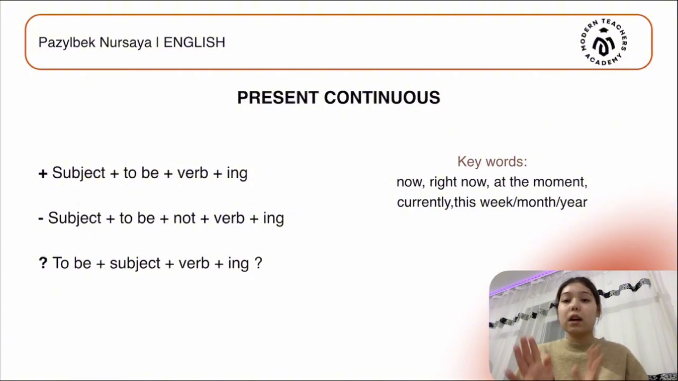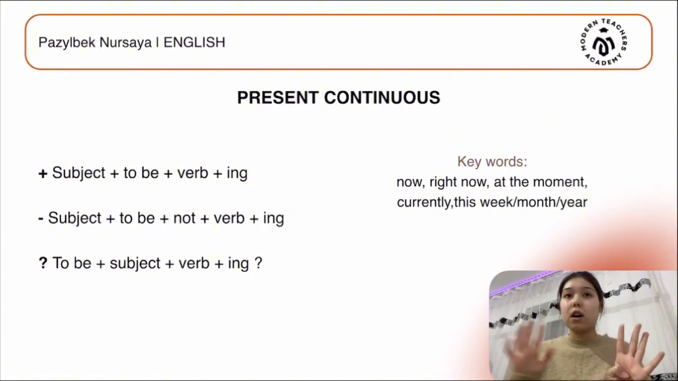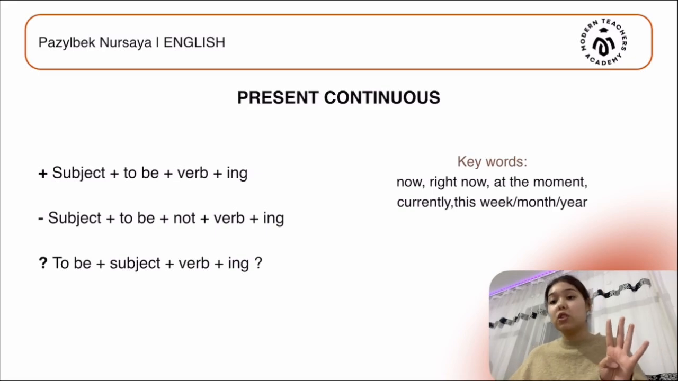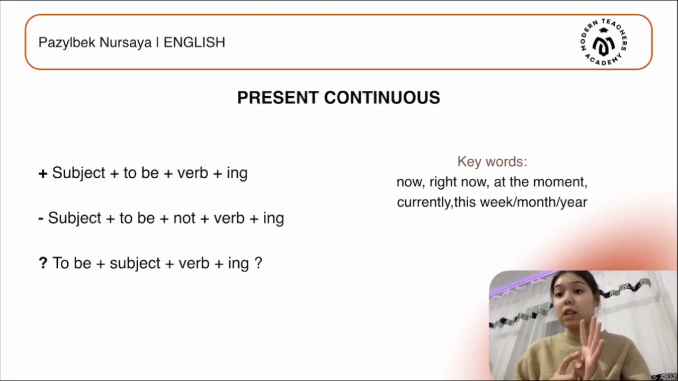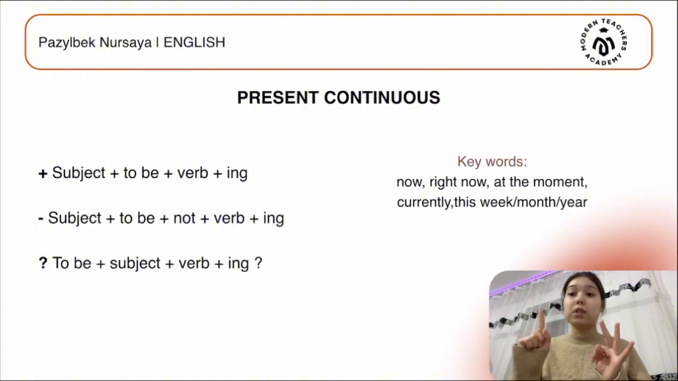As you see, the first one is the affirmative form. So look at this and break this down. First, the affirmative form starts with a subject. What is a subject? As I already said, they are I, you, we, they, he, she, and it. These are the subjects.